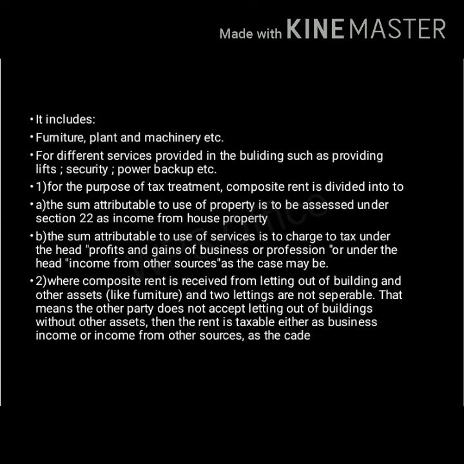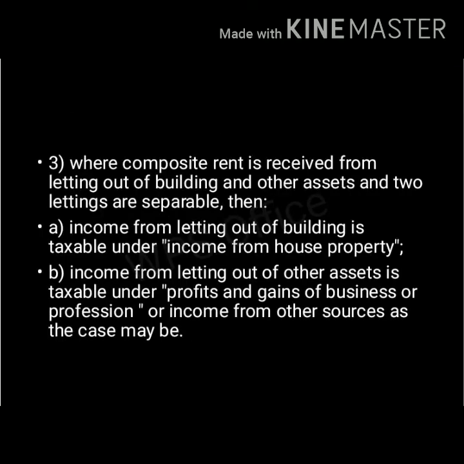Second point, where composite rent is received from letting out of building and other assets like furniture and the two lettings are not separable, that means the other party does not accept letting out of building without other assets, then the rent is taxable either as business income or income from other sources, as the case may be. Third point, where composite rent is received from letting out of building and other assets and the two lettings are separable, then A. Income from letting out of building is taxable under income from house property. B. Income from letting out of other assets is taxable under profits and gains of business or profession or income from other sources, as the case may be.